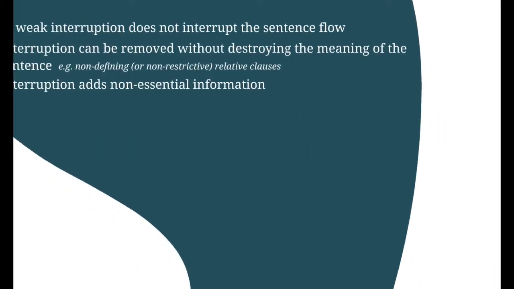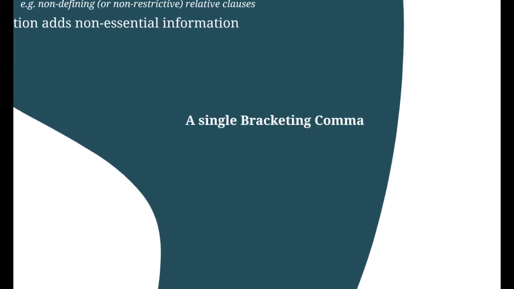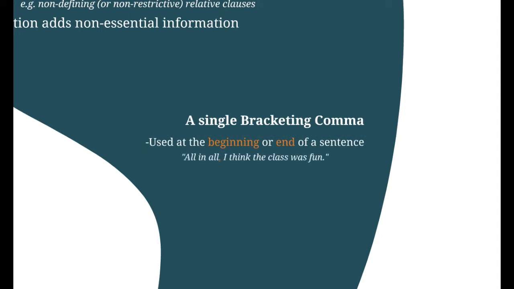The only time bracketing commas do not appear in pairs is if the interruption appears at the beginning or the end of a sentence. As in, "All, I think, the class was fun," or "The pub crawl starts at the Brechtbau, a big university building."